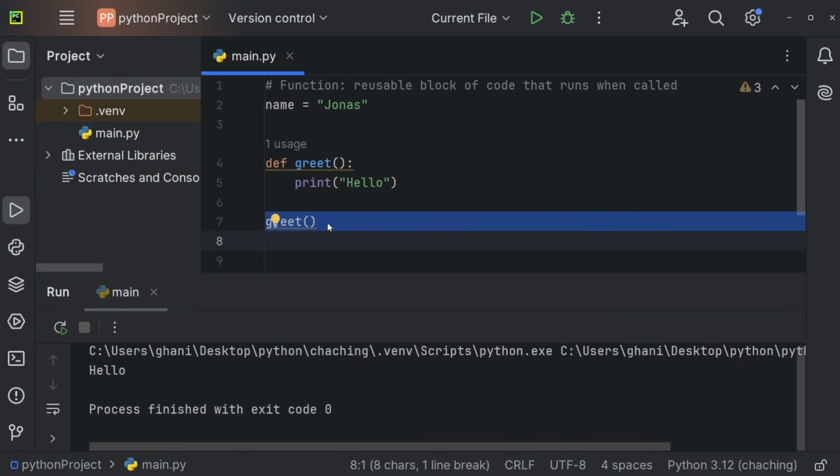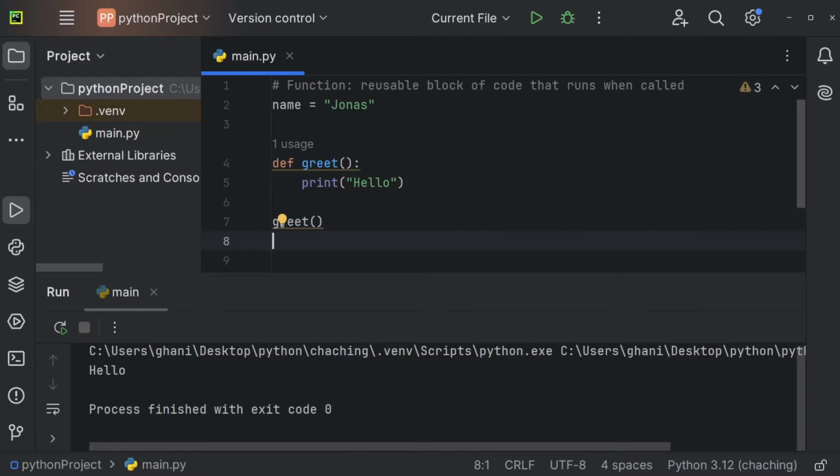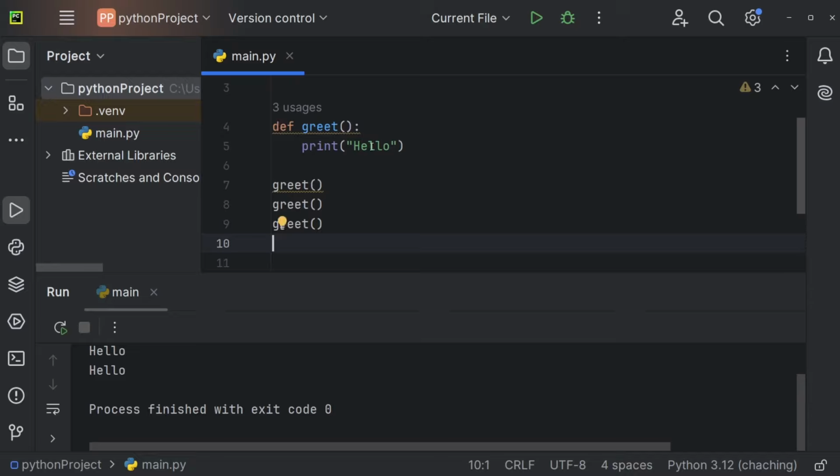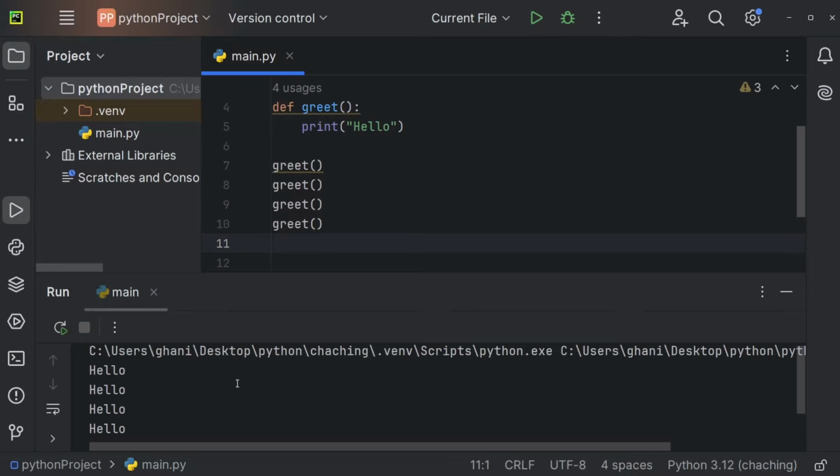So this works. And if I now want to do the exact same thing again, then I can just copy and paste this line in here a couple of times. And this will execute this function block over and over again. So in this case, for example, 4 times. So I only have to define the function once. And then I can always use it over and over again. And especially if the logic becomes more complex, you can imagine that this here is a lot shorter than writing probably 10 or even hundreds of lines of code over and over again.